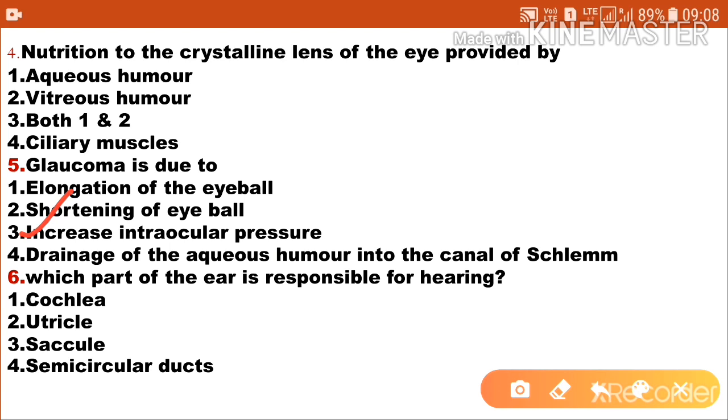Next question, which part of the ear is responsible for hearing? Option 1 cochlea, option 2 utricle, option 3 saccule, option 4 semicircular duct. So option 1 is the correct answer, cochlea is responsible for hearing.